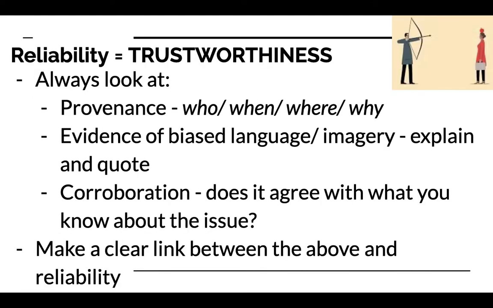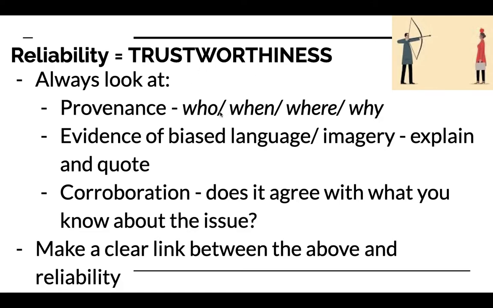So our first question type is reliability. And the thing that you must think about when you think about reliability is the trustworthiness of the source. And it really depends on what we want to know about. The same source might be reliable for one thing and unreliable for something else. When actual historians are doing work in the archives or they're looking at different books and reading about a topic, they have to say to themselves, can I trust what this person is saying? Can I trust that this primary source is accurate? And if not, why not?